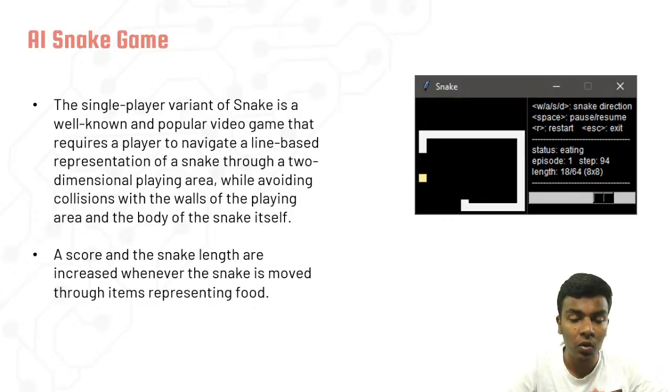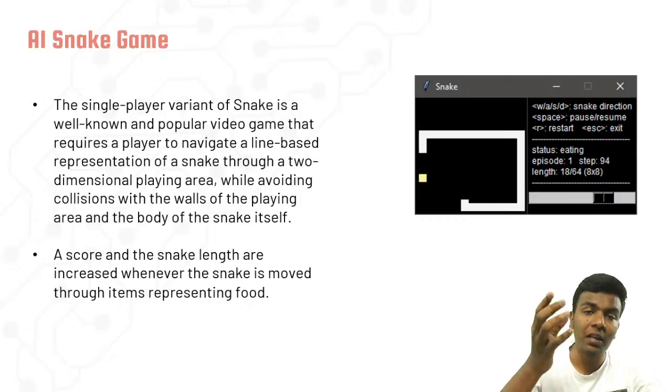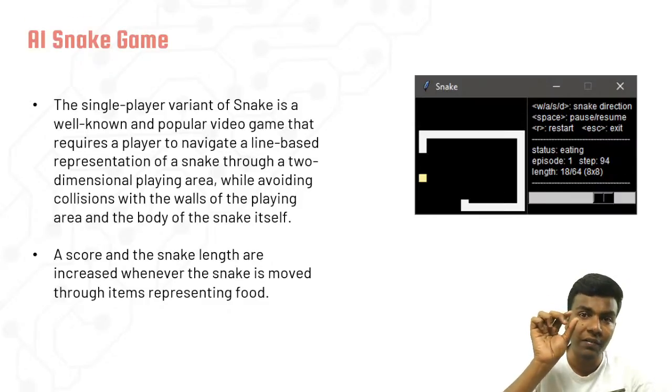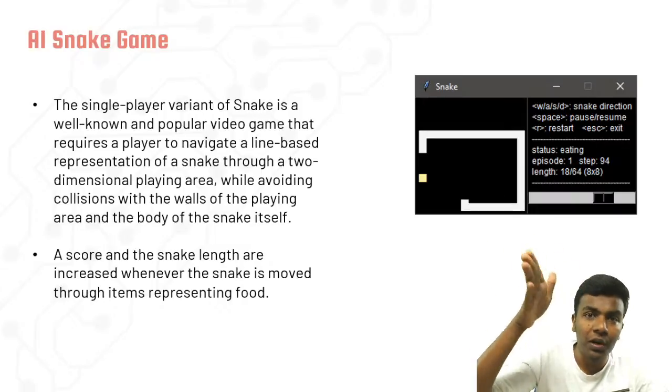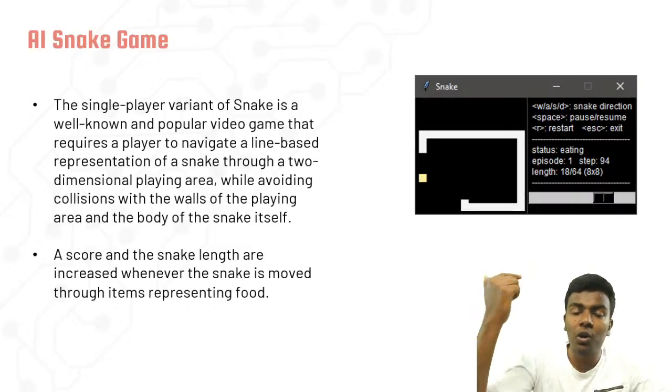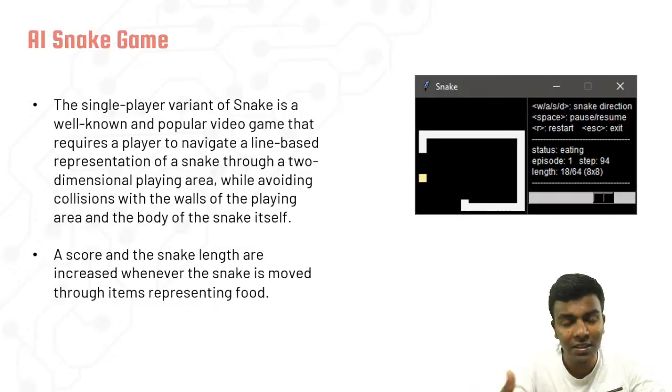There are other challenges also. This square part is the matrix, or the play area. On the play area, it should know each and every cell, so we need to get the coordinates and identify each cell so that it will move step by step. On the front side it should increment, on the back side it should decrement, to display that the snake is moving. There are a lot of challenges here, right?